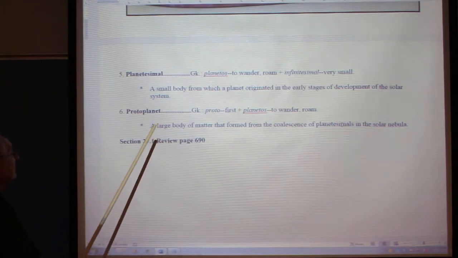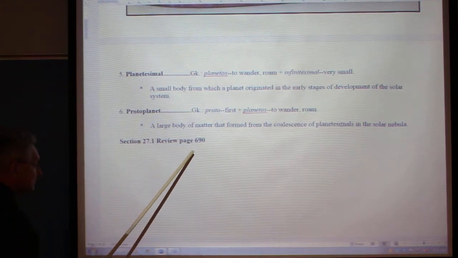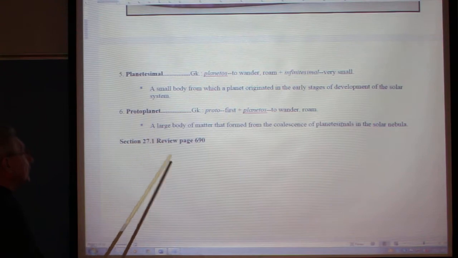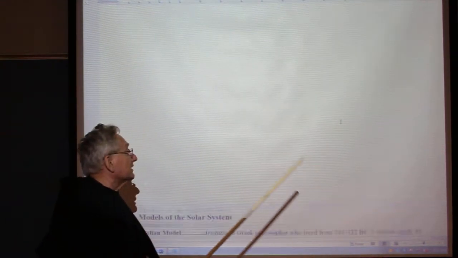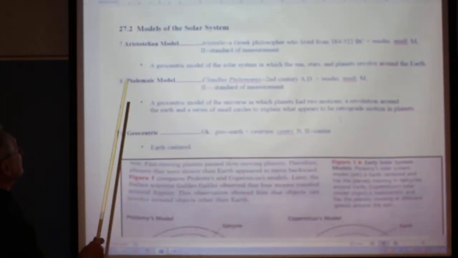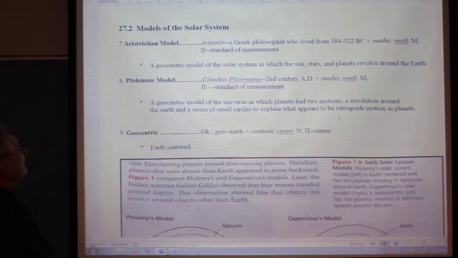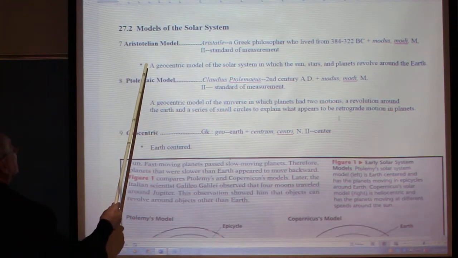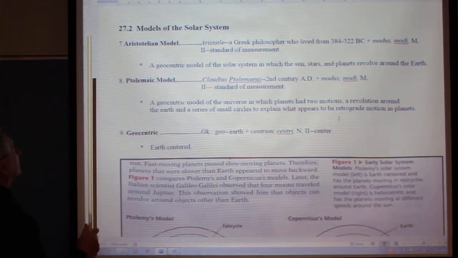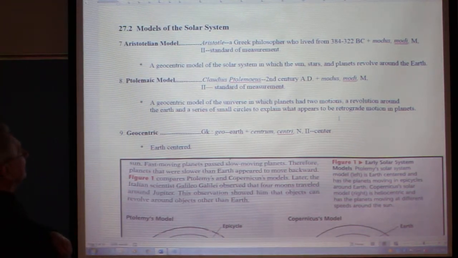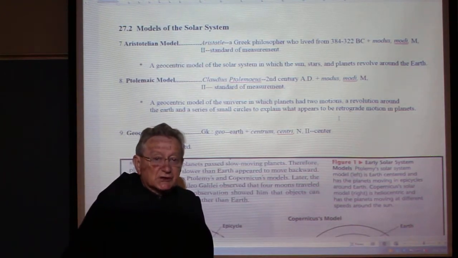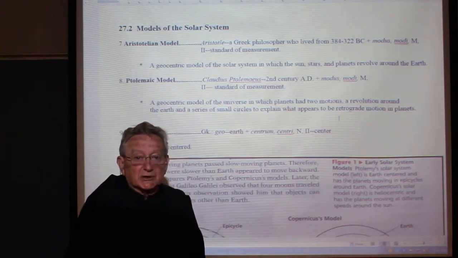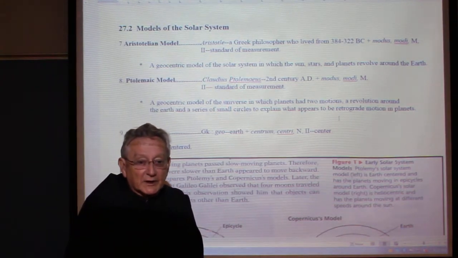So then you have these review questions to do, but we're going to do more words because we want to divide this chapter up into even words for each time you do it. So the next word, now this is very interesting. You have the Aristotelian model and the Ptolemaic model, and we have other models coming up. So model is a man-made representation of something that occurs in nature. Back to chapter 1 again.